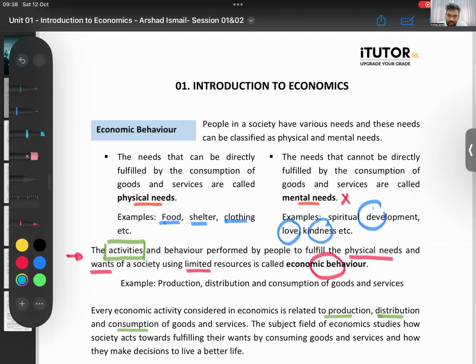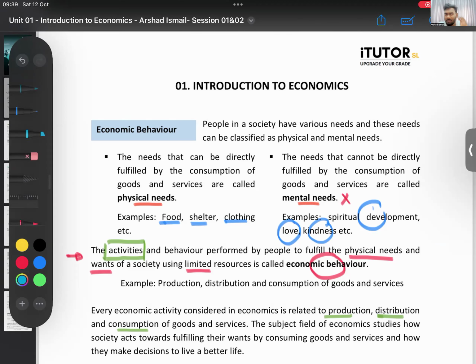You have a need for education, come to class, satisfy. Those are physical needs. What are mental needs? The ones that you cannot fulfill by consuming a good or service. You want love. Everyone wants to feel respected. Everyone wants to feel loved, no? But can you get love or respect by buying a good or service? You can't. That's the difference.